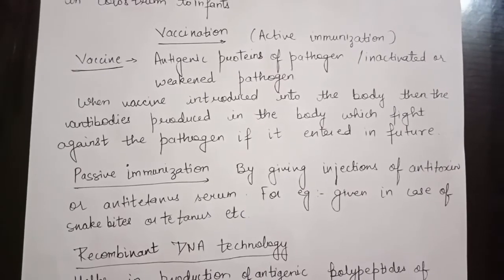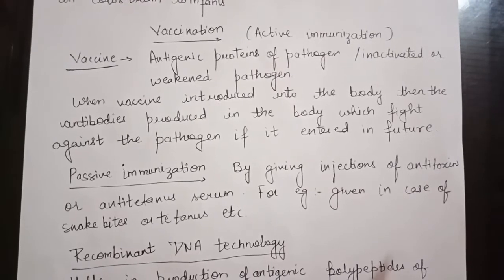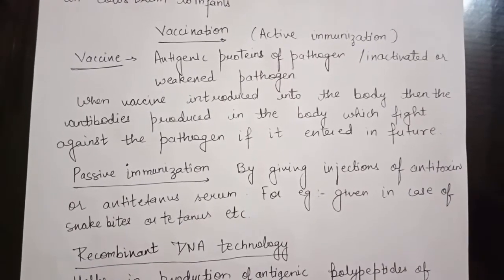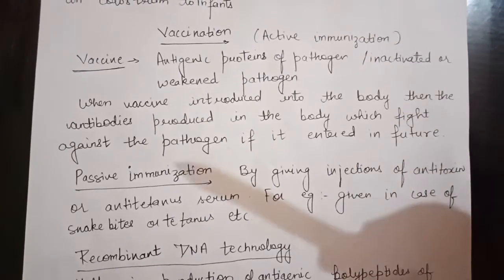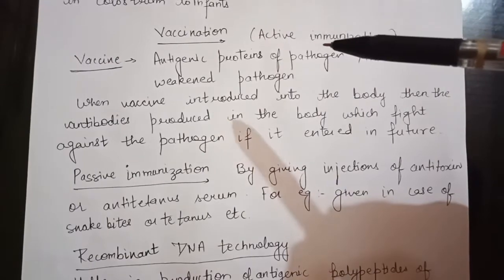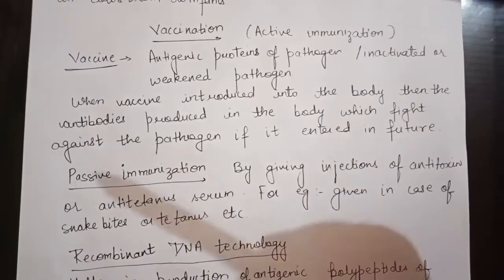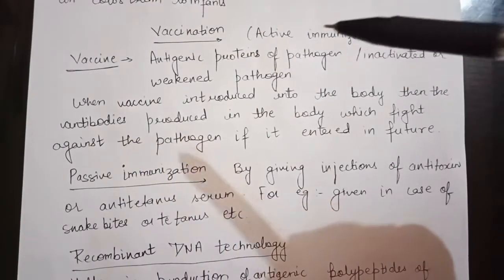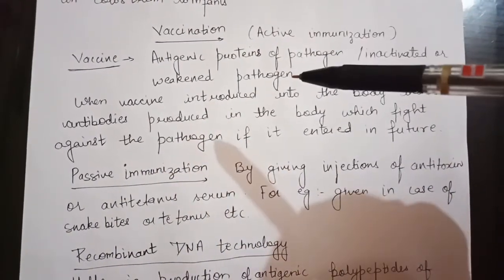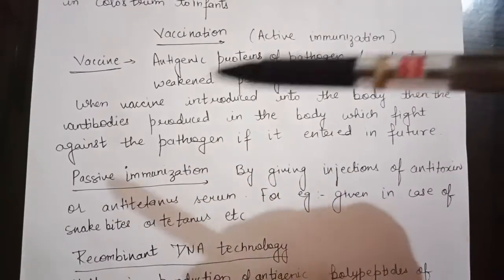Now next we will discuss the vaccination process. Vaccination comes under active immunity. So it is a part of active immunization. Immunization means how your body develops immunity. So vaccination is a kind of active immunization. Why active? Because your own body is producing the antibodies, as I told you earlier.